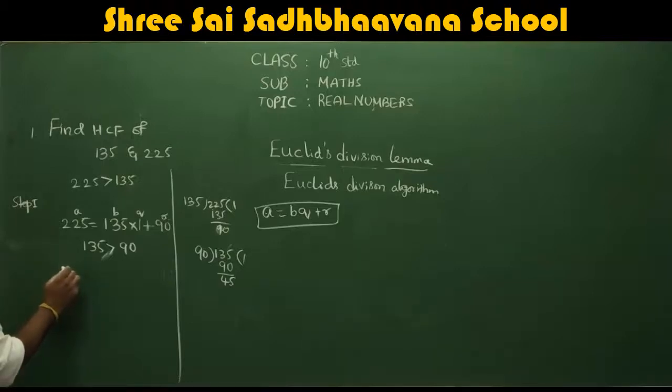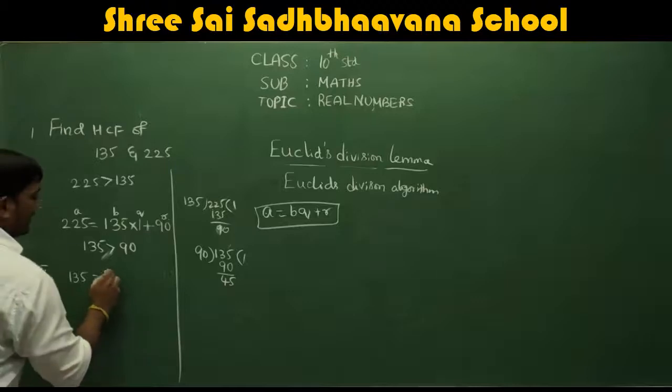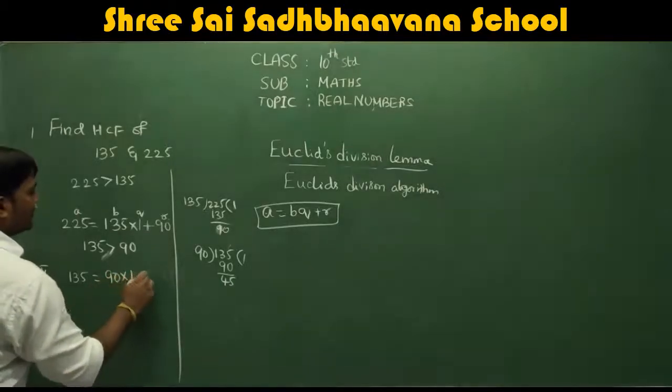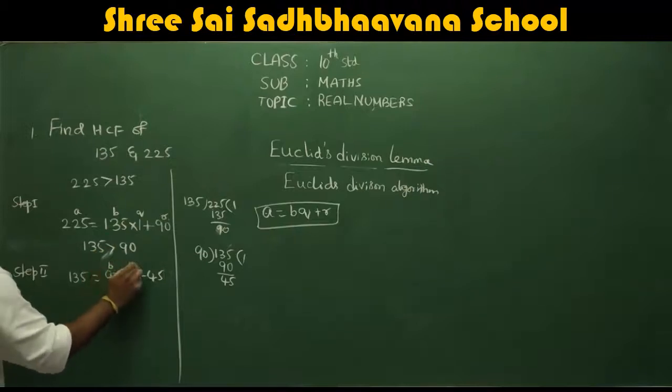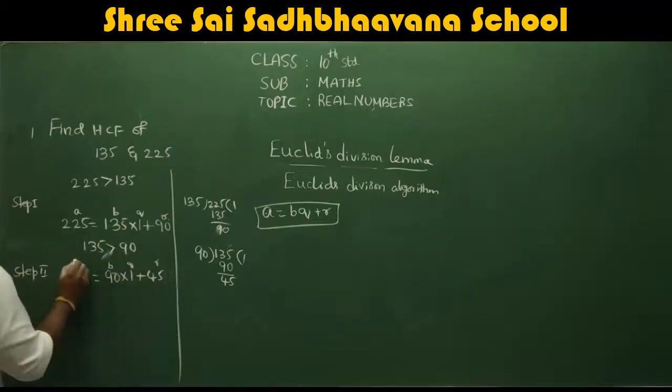What do you get? Step 2: 135 is equal to 90 into 1 plus 45. Correct? So this is B, this is Q, this is R, and this is A. A is dividend, B is divisor, Q is quotient, and R is remainder.